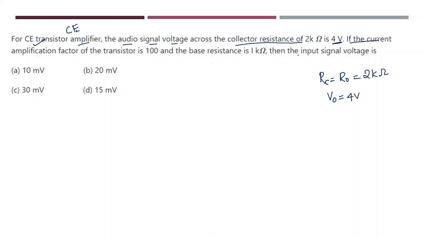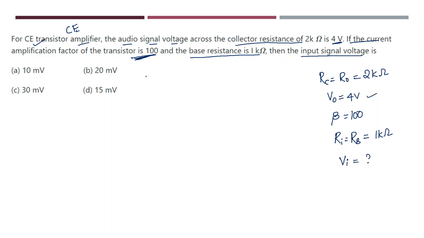Next, what did he say? He said that the current amplification factor is represented by beta. How much has he given? 100. Current amplification factor of the transistor is 100. And the base resistance is 1 kilo ohm. So the input resistance is nothing but the base resistance, 1 kilo ohm. What is he asking us to calculate? He is asking us to calculate the input signal voltage. That is the reason he has given the output voltage.